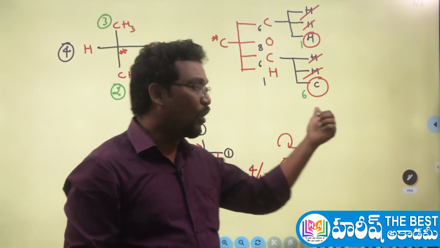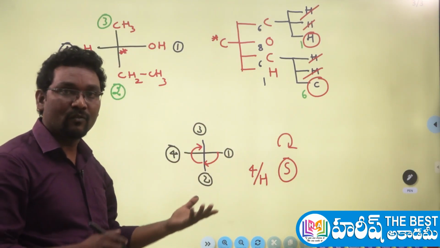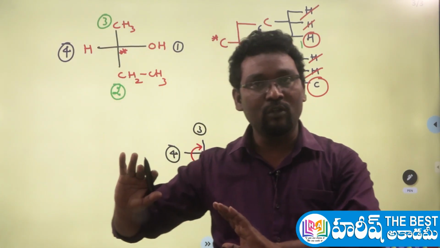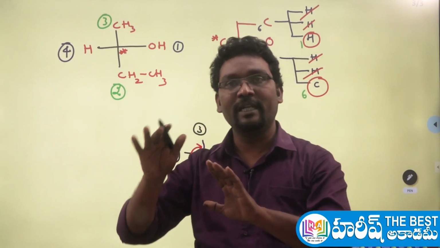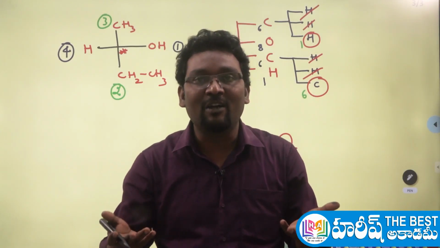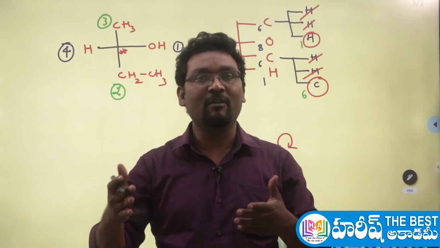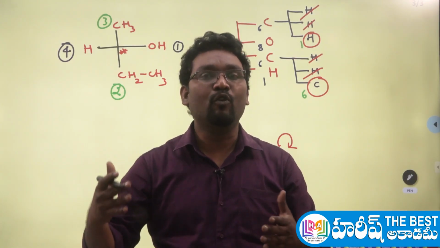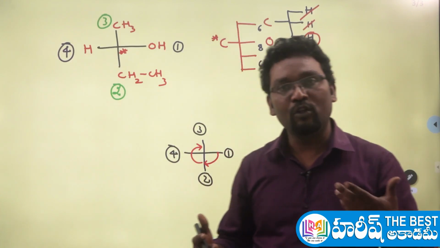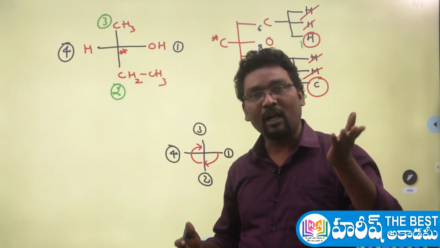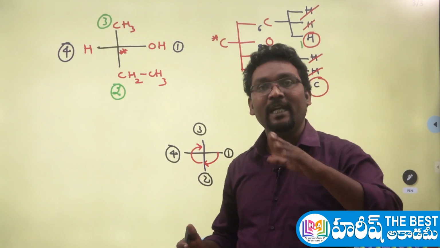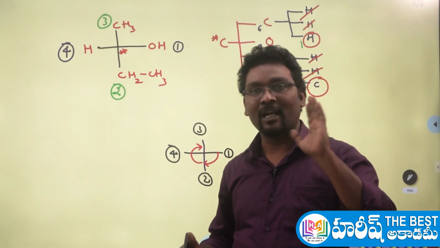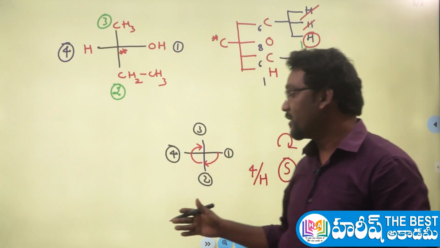Clear? So after giving the priorities, as usual, view the molecule from the first to second, second to third. Forget about the fourth priority. Just observe how your eye direction is rotating, whether clockwise or counterclockwise. Then check where the fourth priority group is existing. If the fourth priority group is on the vertical line, clockwise is R, counterclockwise is S. If the fourth priority group is on the horizontal line, clockwise is S and anticlockwise is R configuration. That's all you can decide here.